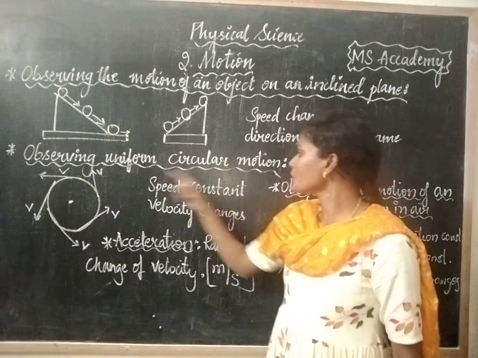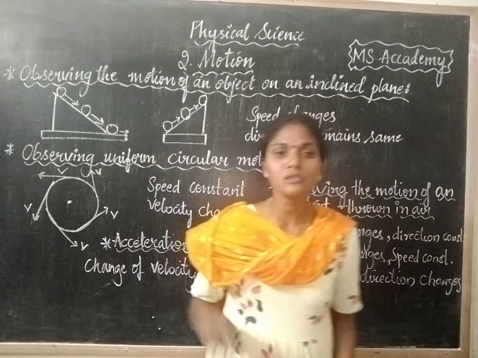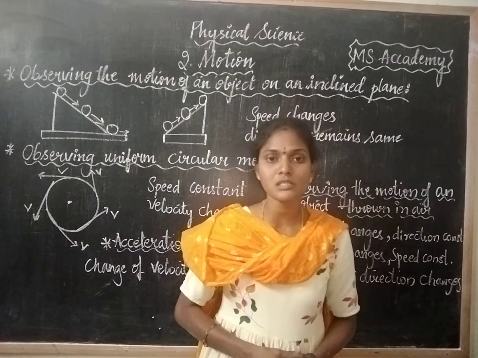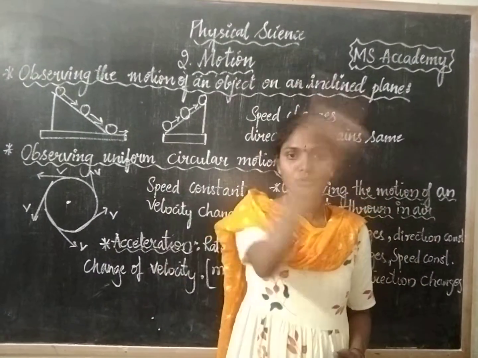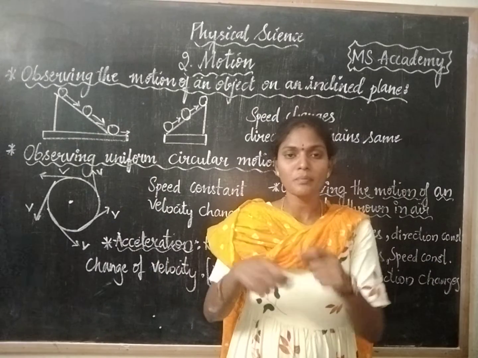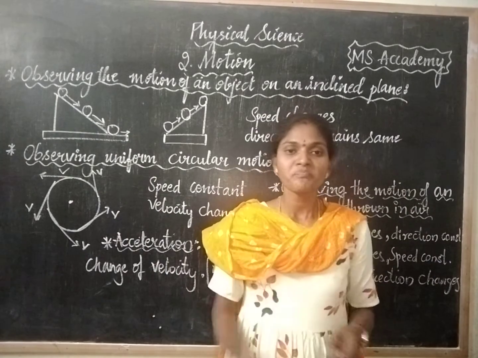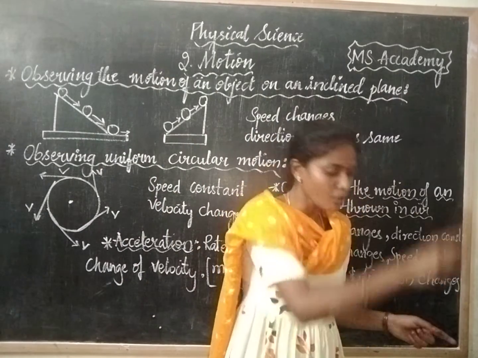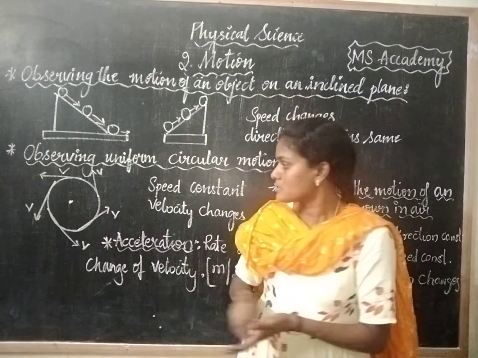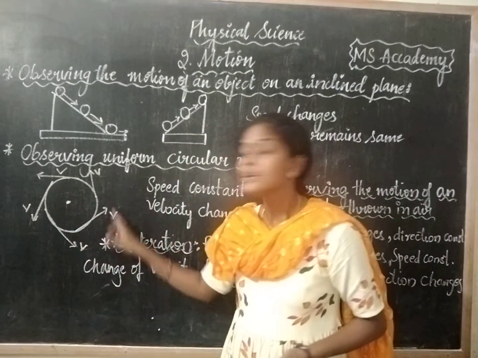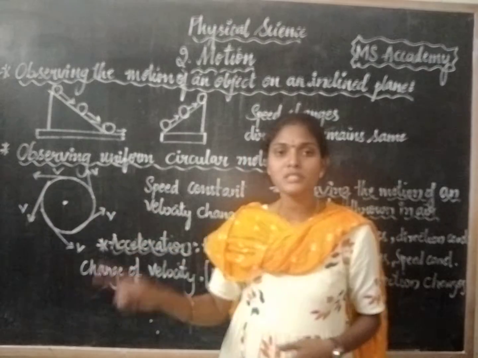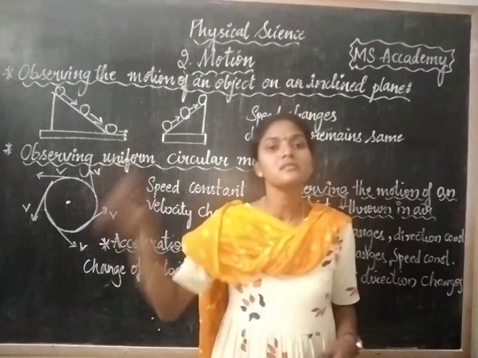Next, observing the uniform circular motion. Uniform means, as we already know, equal distance in equal intervals of time. Circular motion means going in a circular path. Just tie a stone to a thread and make it rotate. Now the stone is following a circular path, yes. Here, in this situation, what happens to the speed? The speed remains the same.